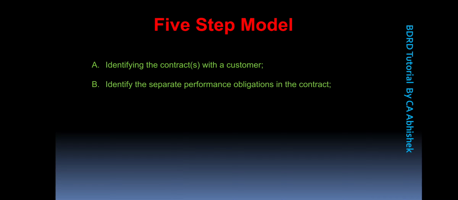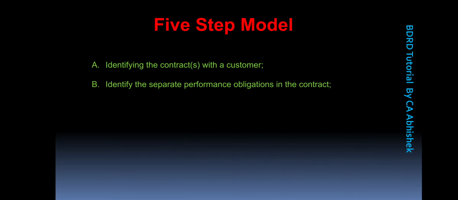So in this particular case, we can see there are 3 separate performance obligations, and we have to identify the amount of revenue which will be recognized and posted separately for these separate performance obligations. That would be our step number 2.